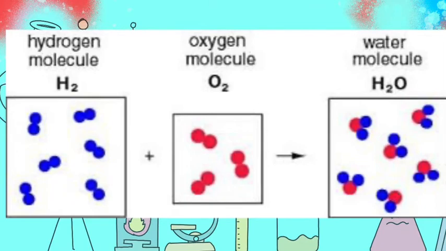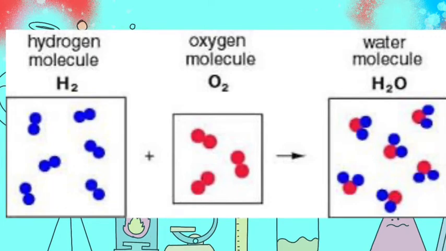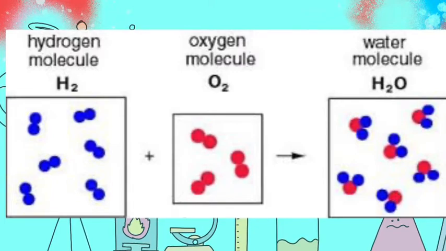Whereas if we combine hydrogen with oxygen and water is formed, in this case the chemical composition changes. Before the change, there were hydrogen and oxygen gases, but after the change has occurred, it converts to water. So the chemical nature of the substance is changed, so it is a chemical change.